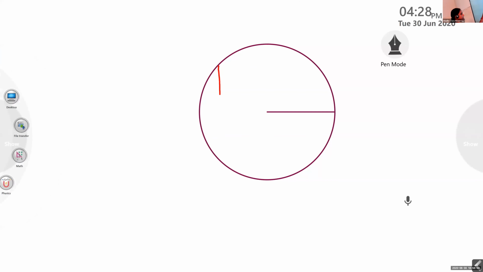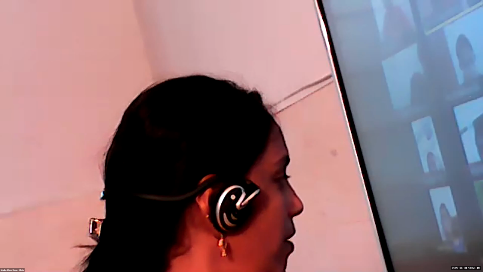This is one chord. How many chords can we draw? Can anybody tell how many chords can we draw? Infinite number of chords. Okay, now you understood about chord. Chord connects any two points of the circle.